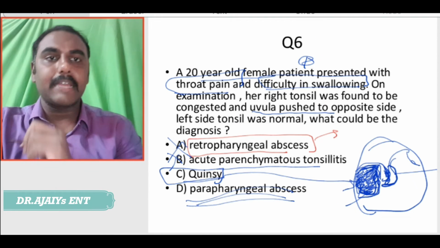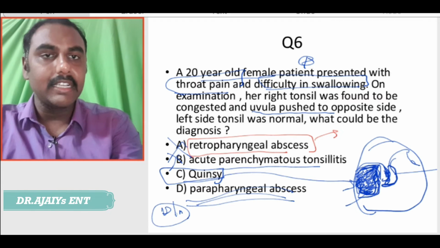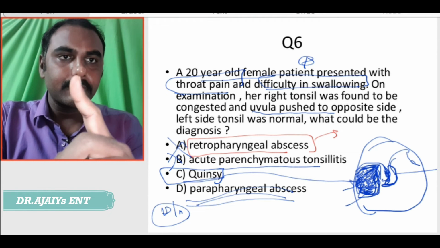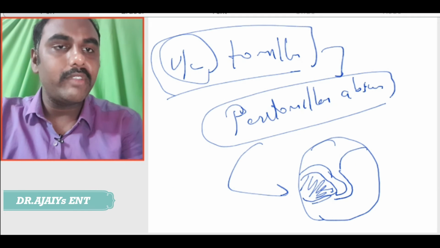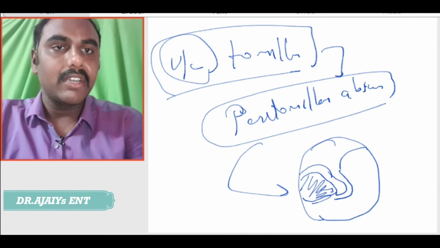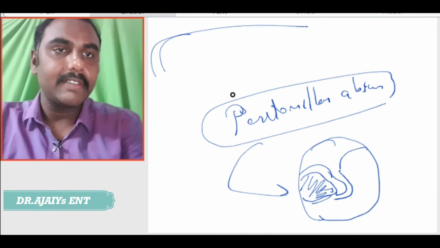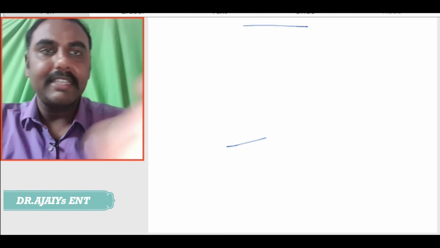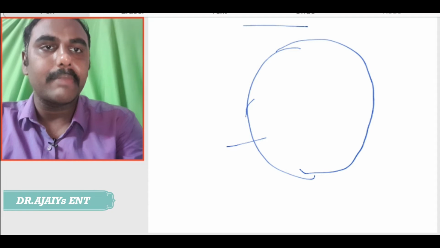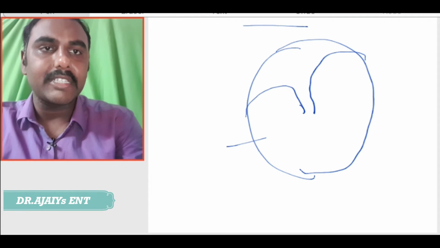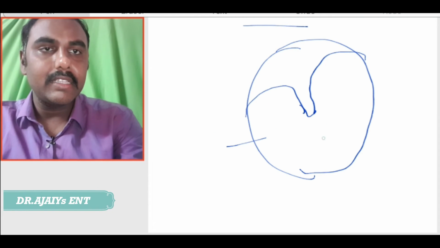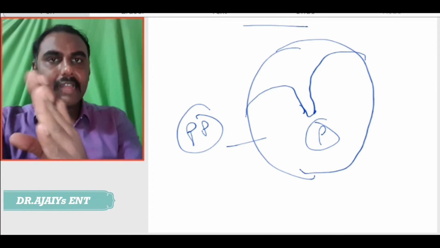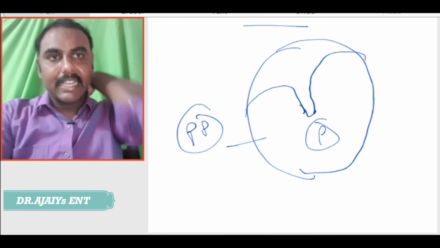Can a parapharyngeal abscess, this is an important differential diagnosis, present with a tonsillar enlargement? So what happens here? How will the parapharyngeal space infections present? The picture of a parapharyngeal space infection will be almost similar to that of a peritonsillar abscess. So here, we know that this is the pharynx. This will be the parapharyngeal space. So, the parapharyngeal space is lateral to the pharynx.